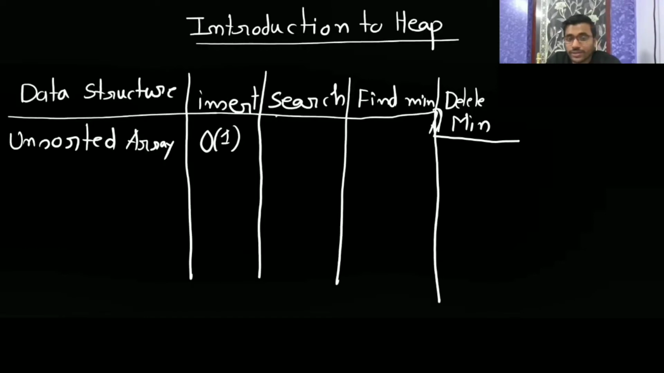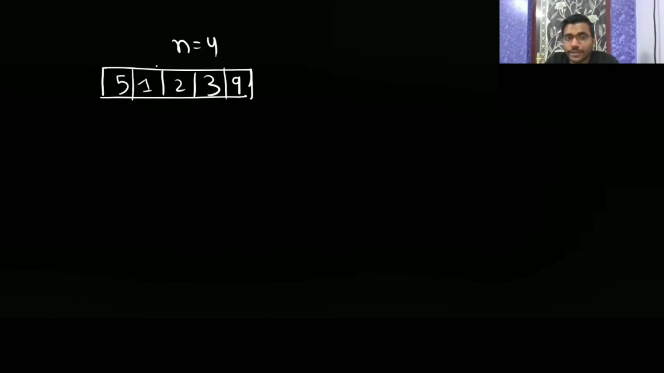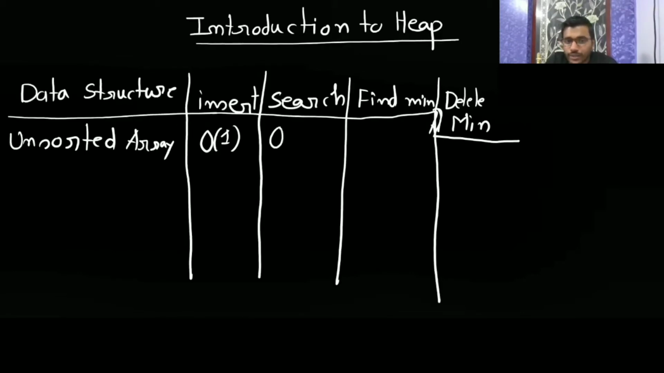Now, if you want to search any element, since it is unsorted, you have to search linearly. You have to visit every node. Here the total number of nodes is n, so the time complexity is big O of n. Similarly, if you want to find min, you have to traverse all the elements of the array, so again it is going to take big O of n.